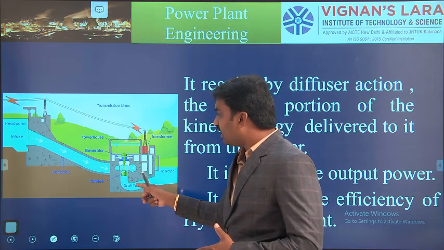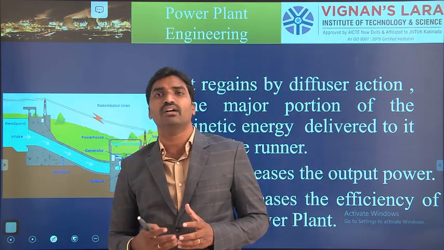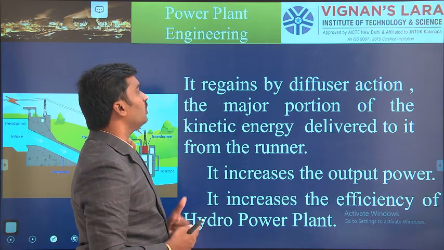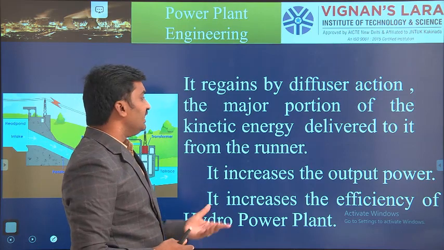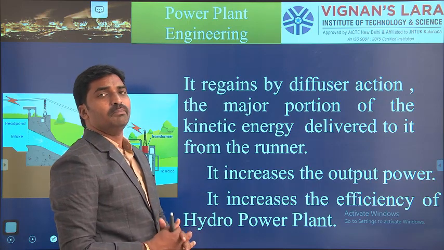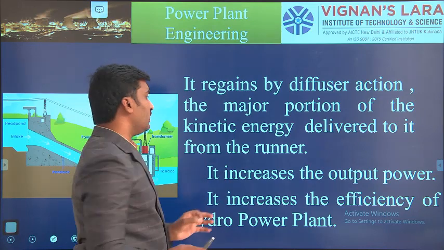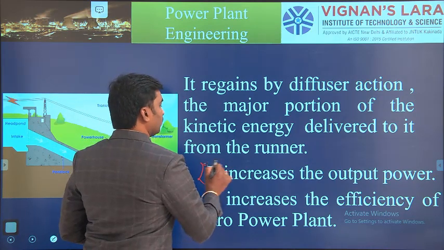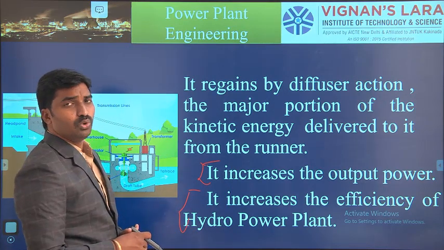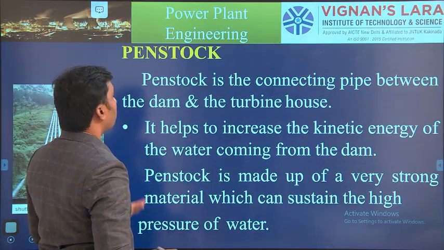So before the tail race, you can arrange the draft tube for maintaining a constant flow of a runner. Okay, so running of a small equivalent amount of water. So what is the use of it? It increases the output power and it increases the efficiency of the hydroelectric power plant. So that's why we are using the draft tube concept. So it has majorly two advantages. One is the increase of your output power, and it increases the efficiency of your plant also. Okay, so this is about the draft tube concept and penstock.